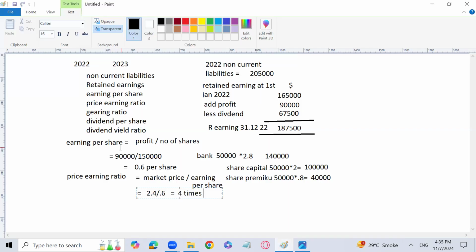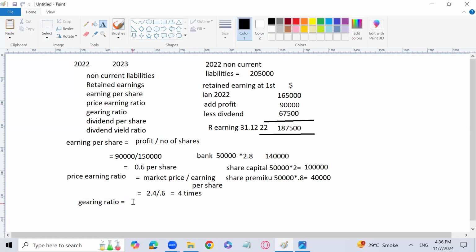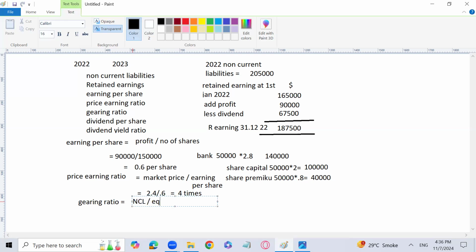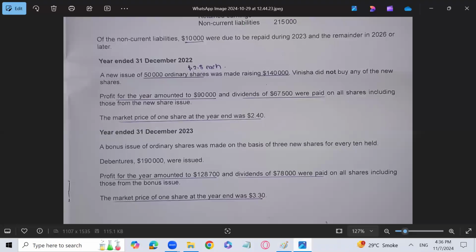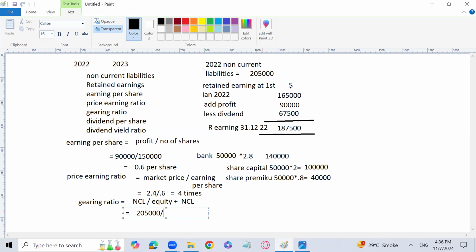The next ratio which we need to calculate after price earning ratio is gearing ratio. The formula for gearing ratio is non-current liability over equity plus non-current liability. For 2022, the non-current liability we have calculated is 2,05,000. No other non-current liability has increased in the year. Nothing has been mentioned in this portion. So non-current liability is 2,05,000 divided by non-current liability plus equity.